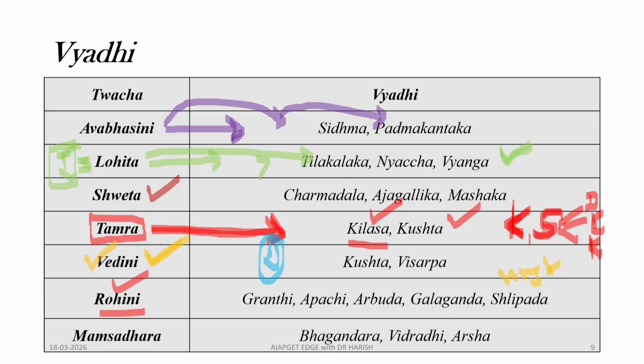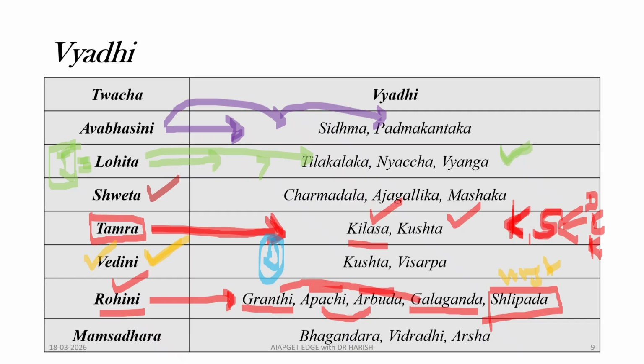So Rohini, as you have seen the image of Rohini. Even though she is first in the class, she is always more prone to develop the two G's and two A's. Two G's means Granthi and Kalaganda. And the two A's are Arbuda and Apachi. And then she has her legs like a stone. That is Shilavat Pada. She has her foot like a stone.